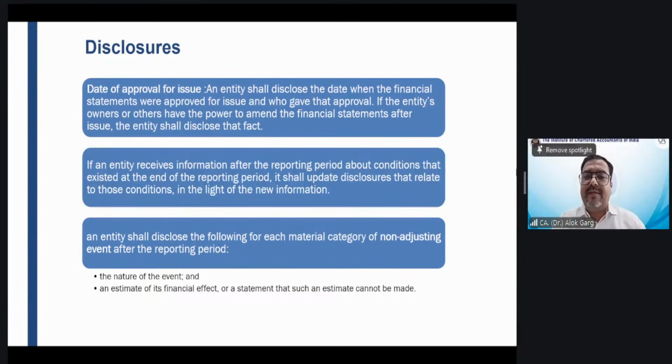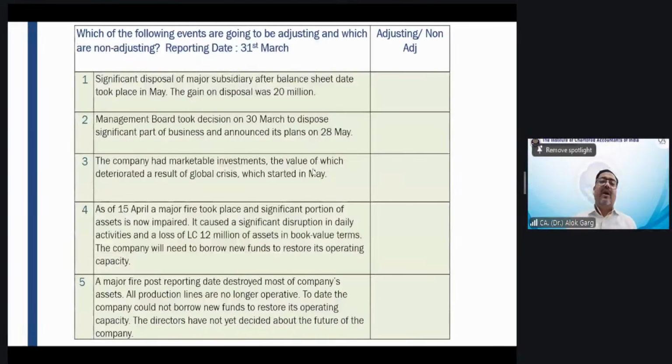Okay, right? So these things are required to be disclosed, and an entity shall disclose the following for each material category of non-adjusting event: the nature of the event and an estimate of the financial effect, or a statement that such an estimate cannot be made, right? These are the disclosures.